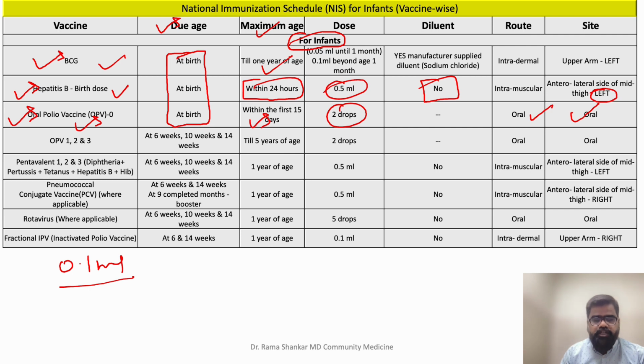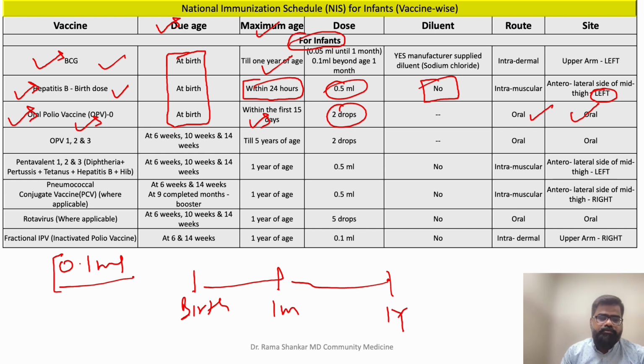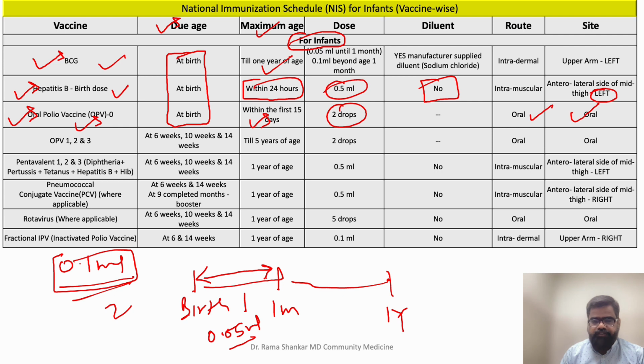Now there is one more subclause to this. Now let's take birth here. Let's put 1 month and let's put 1 year. As I have said, BCG should be given at birth. If not, it can be given till 1 year of age. Now the dose I said is 0.1 ml, but the clause is, if the child's age is between birth and 1 month, then the dose will be 0.05 ml, meaning half of this. If the child's age is between 1 month and 1 year, then you should go with 0.1 ml, right? This is the only clause.